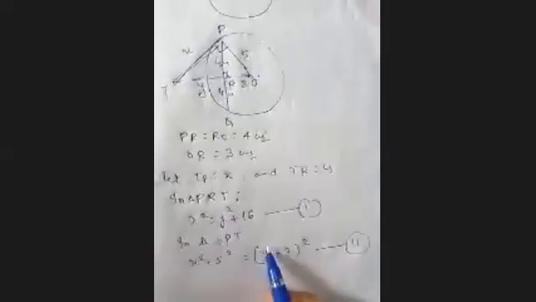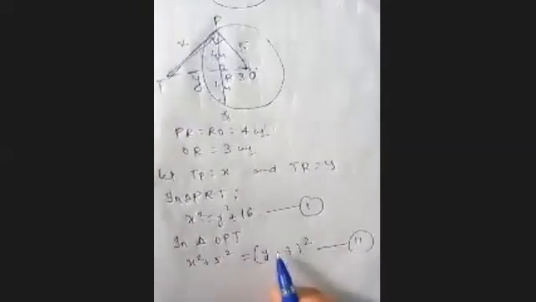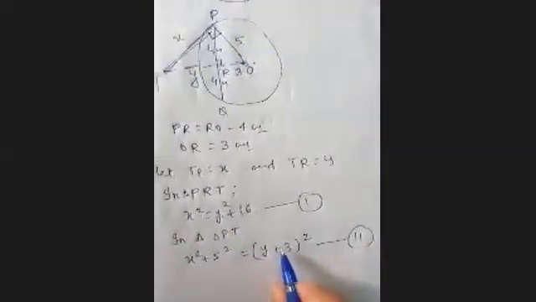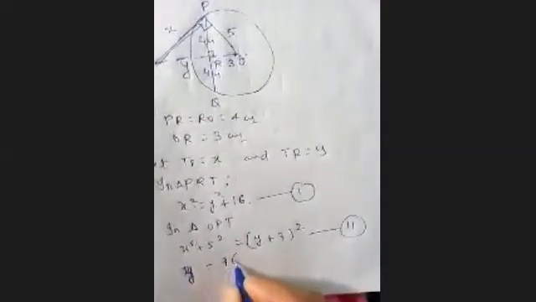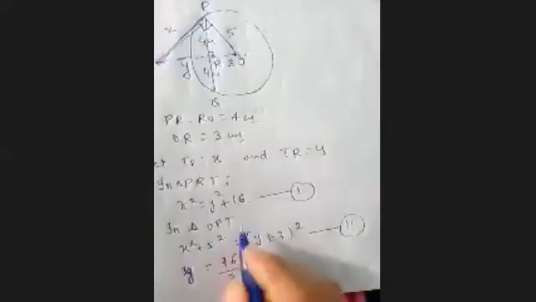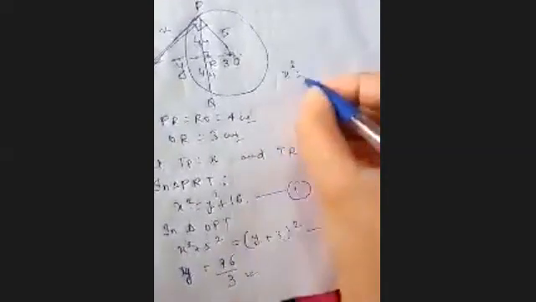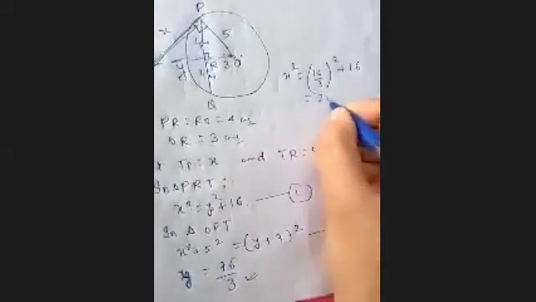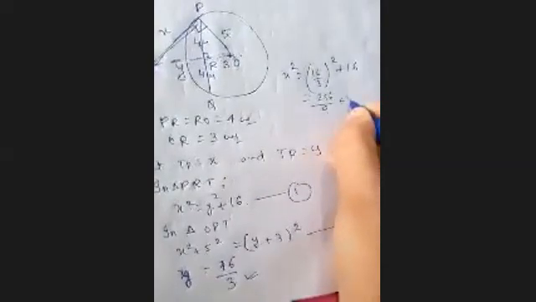When you solve both the equations, first and second, by elimination method or any other method, you will get y equals to 16 upon 3. So if we have the value of y equals to 16 upon 3, now I am putting the value of 16 upon 3 in equation first. 16 upon 3 whole square plus 16. So you can write here 256 upon 9 plus 16.